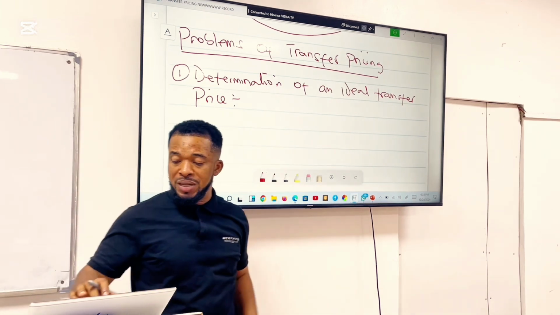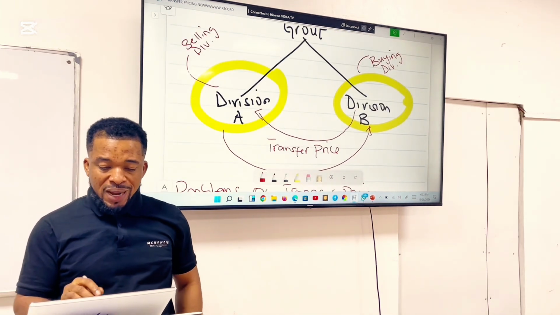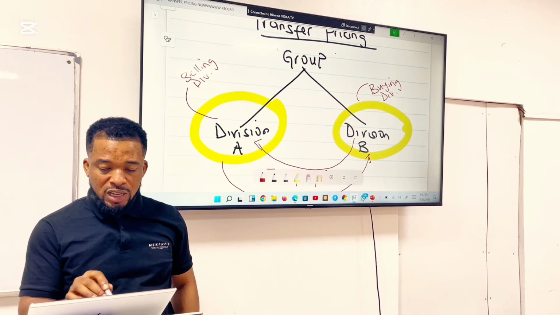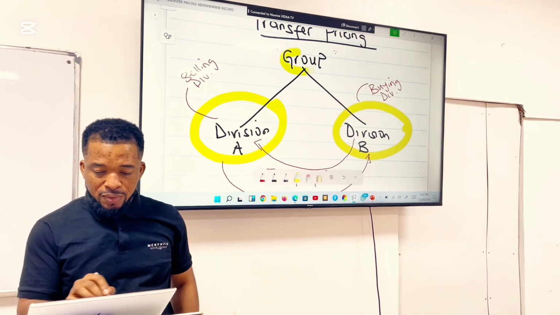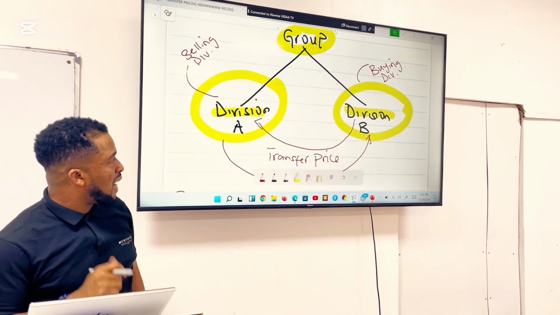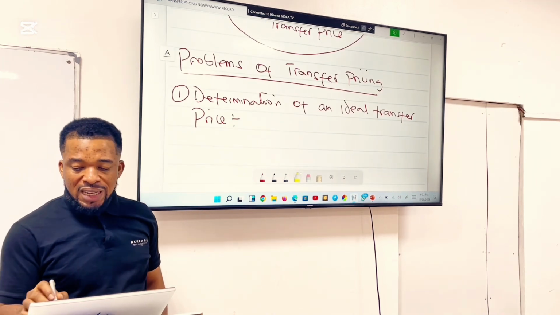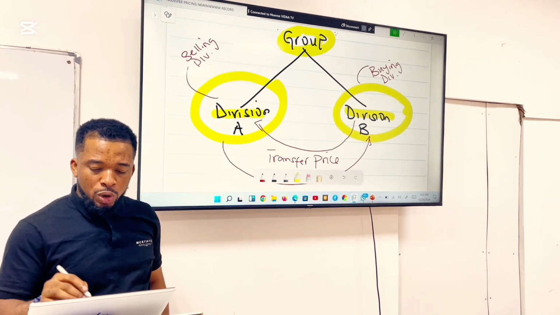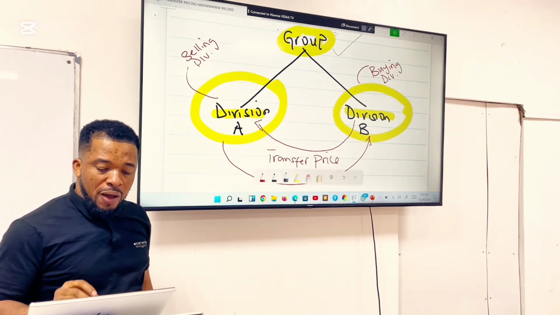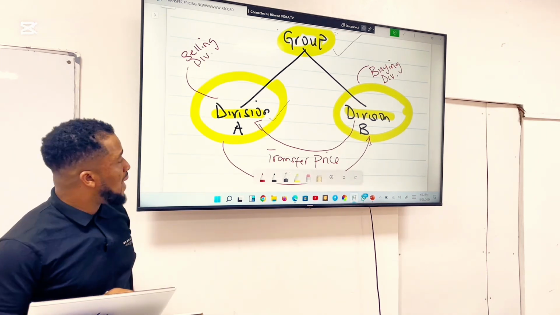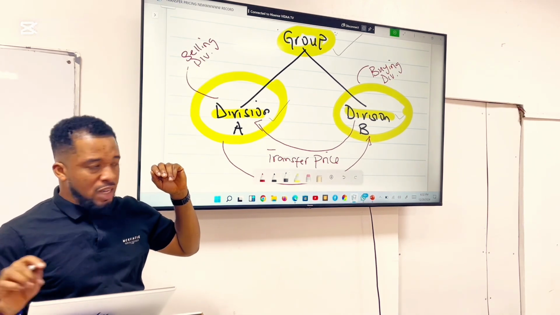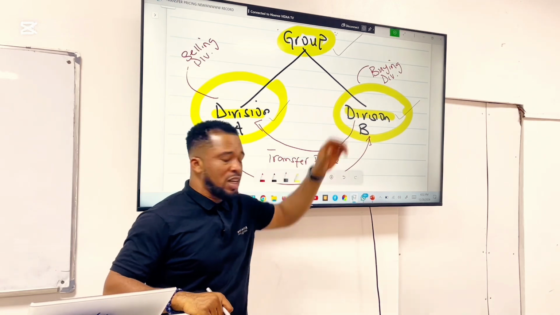Ideal transfer price basically refers to the transfer price that satisfies all the profit objectives of these people in the group or in the circle. Look at, I have the head office here, which is the group. I have division A and I have division B. When I talk of the ideal transfer price, I'm looking at what transfer price will maximize the objective of the group, what transfer price will be acceptable by division A, knowing that division A is the one selling, and what transfer price will be acceptable by division B that is also buying.